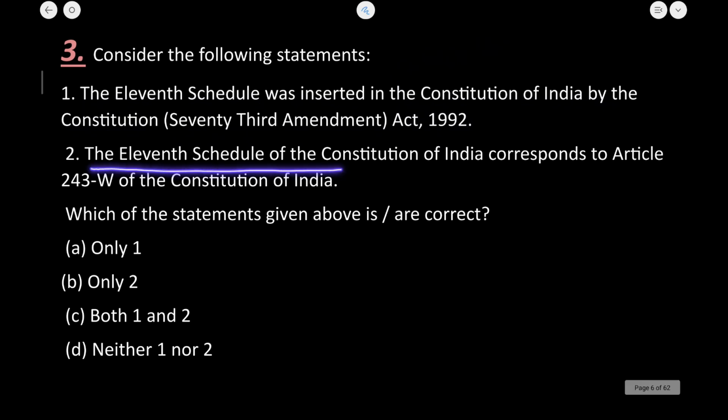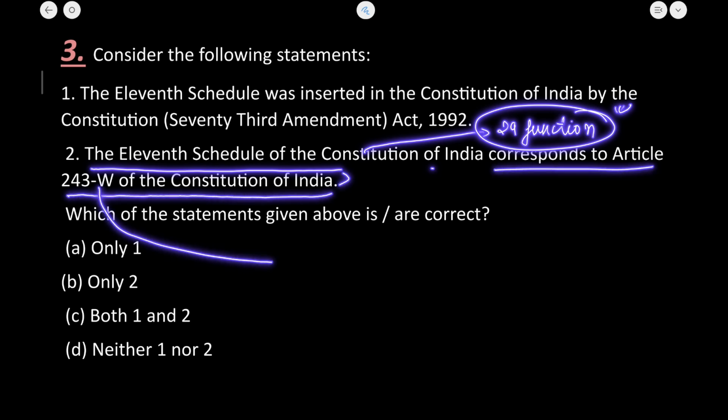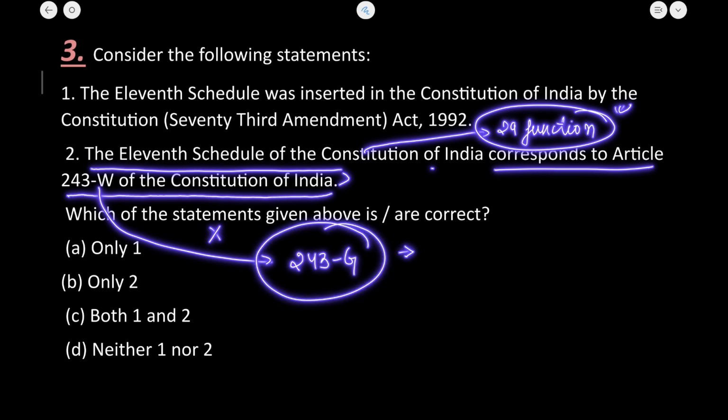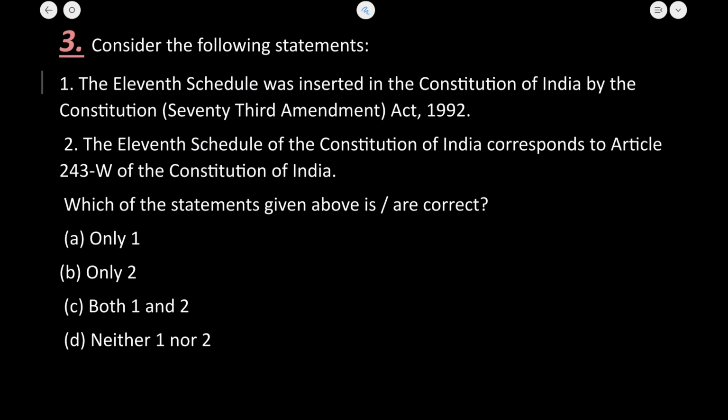The 11th Schedule of the Constitution, which confers 29 functions and powers to the panchayats, corresponds to article 243W of the Constitution. No, the article is wrong. It is not article 243W but 243G, which gives the power, authority and responsibility to the panchayat. So the second statement here is false. The first one is true. A is the correct answer.